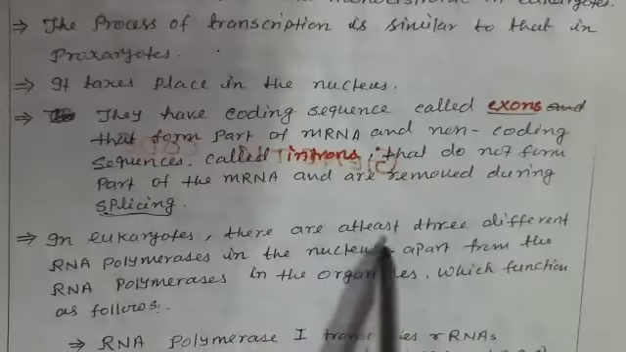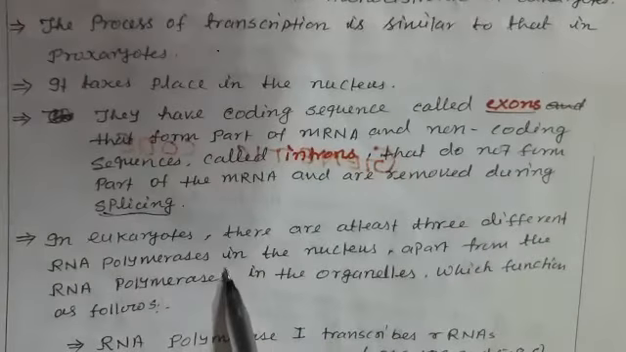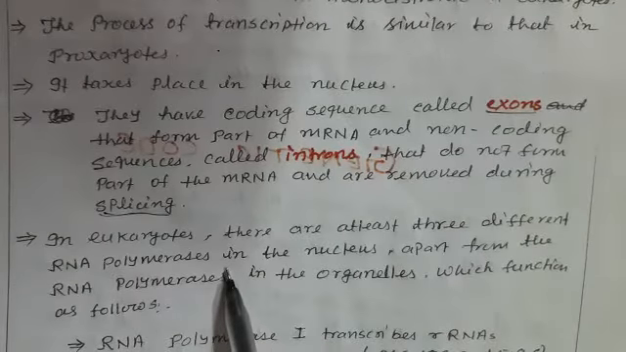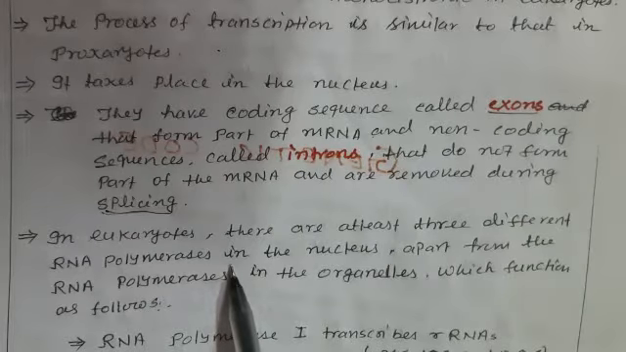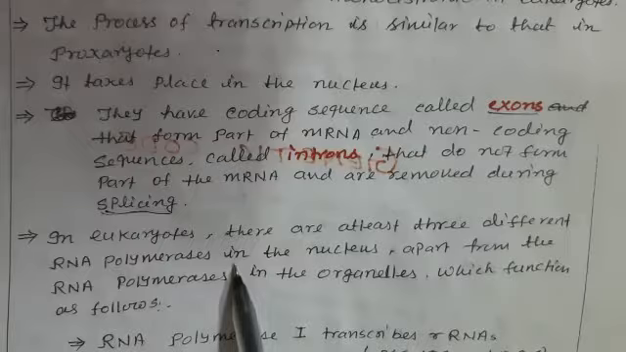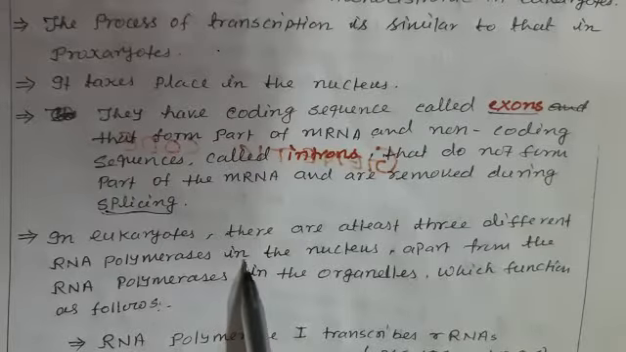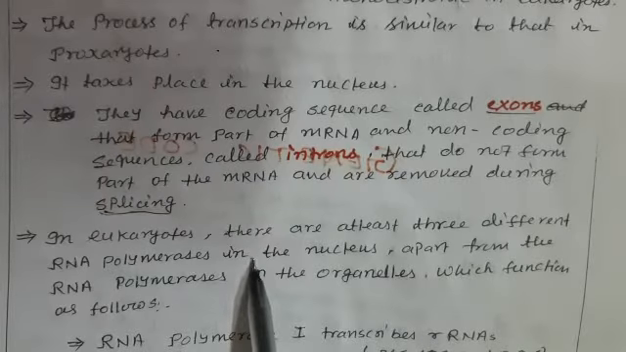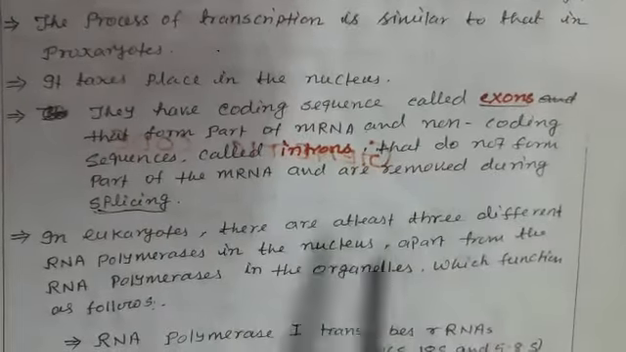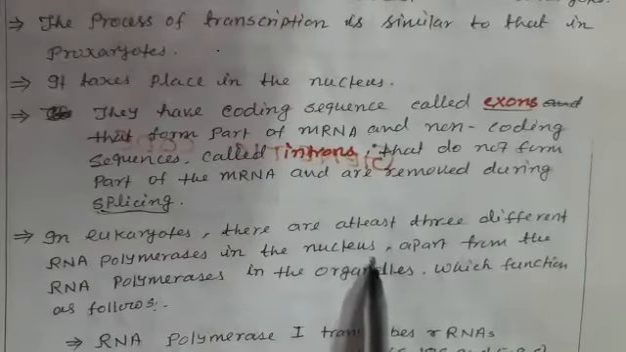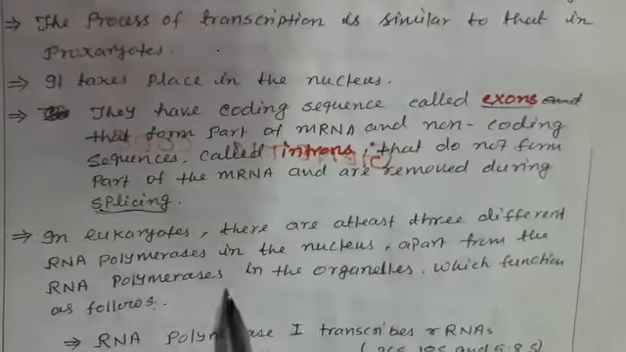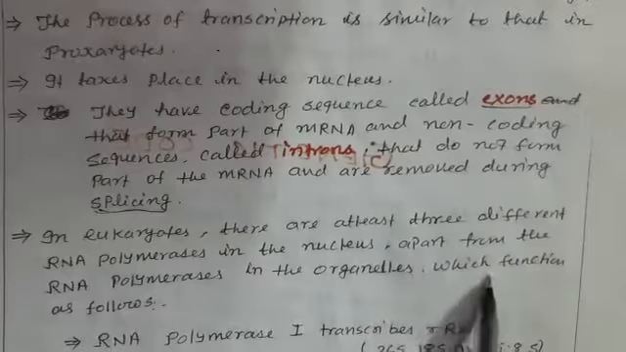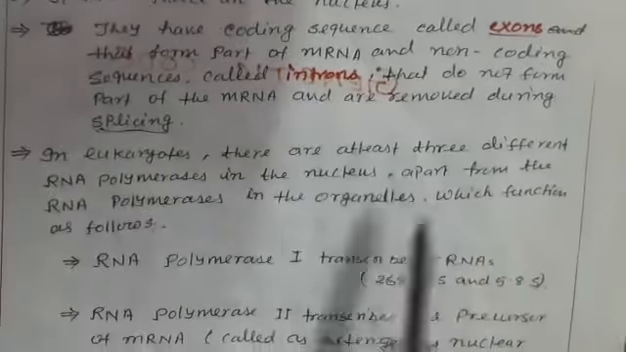In eukaryotes, there are at least 3 different RNA polymerases. My dear students, you have learned that in prokaryotes, only one DNA dependent RNA polymerase transcribes all types of RNA: ribosomal RNA, transfer RNA, messenger RNA. But here, at least 3 different RNA polymerases in the nucleus, apart from the RNA polymerase in the organelles, take part, which function as follows.